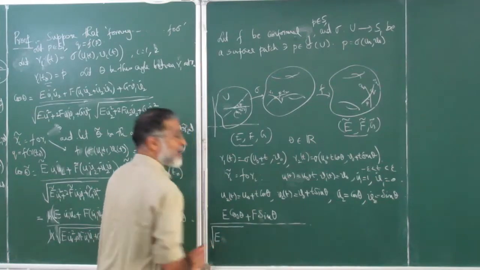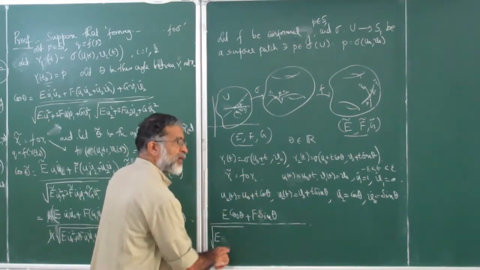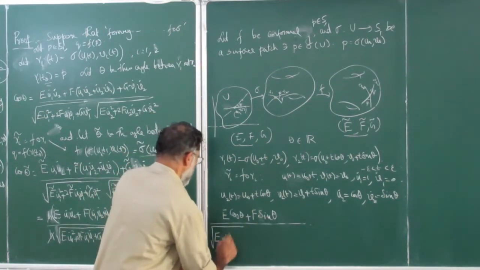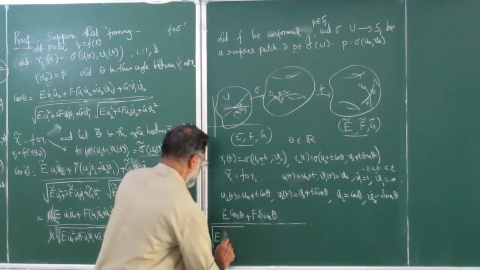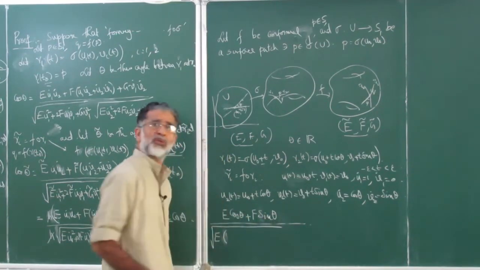So you have square root of E, so I can write here itself, just bracket, so that you don't have to put two square roots.